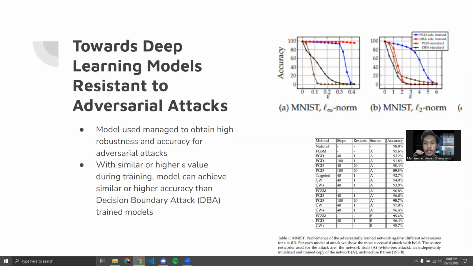When the epsilon value is equal to the one used in training, the model is generally able to predict the adversarially generated examples quite well. And here it shows how the accuracy of the model against adversarially generated attacks is relatively high. So there is a chance that we can train AI to be resistant to adversarial attacks.